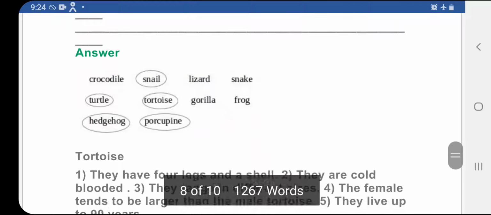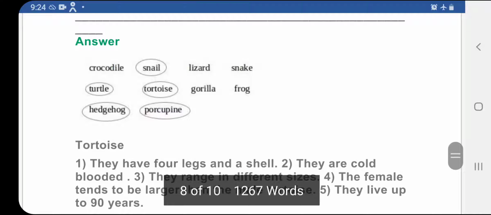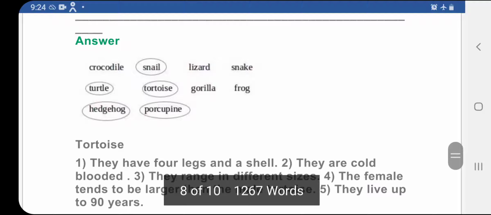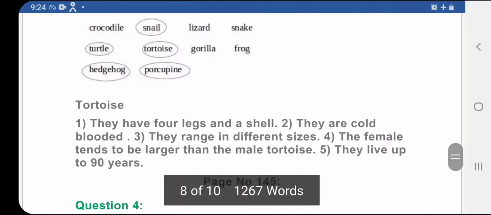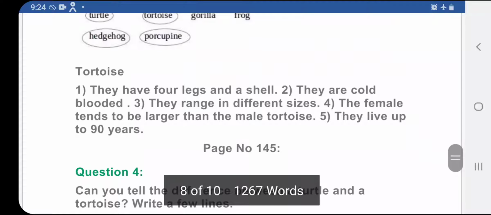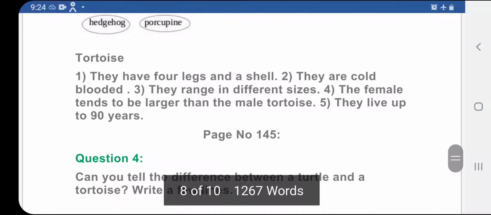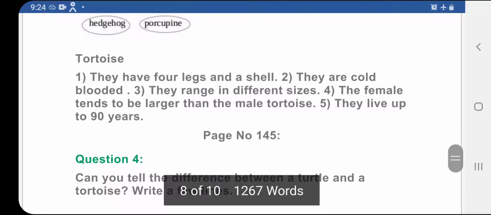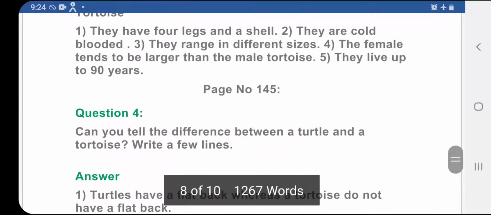Now, students, the animals that can protect themselves over here are encircled. The snail, tortoise, porcupine, hedgehog and turtle. They can all protect themselves. Now tortoises have four legs and a shell. They are cold-blooded. They range in different sizes. The female tends to be larger than the male tortoise and they live up to 90 years.